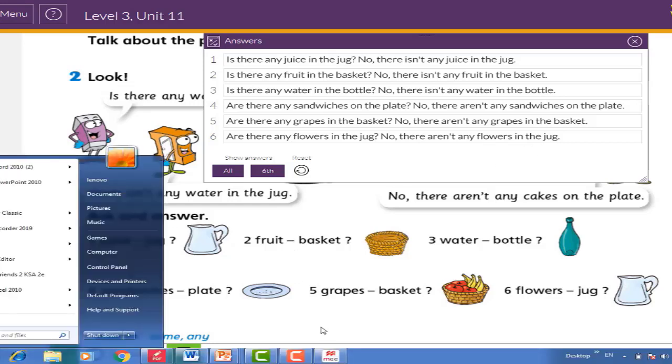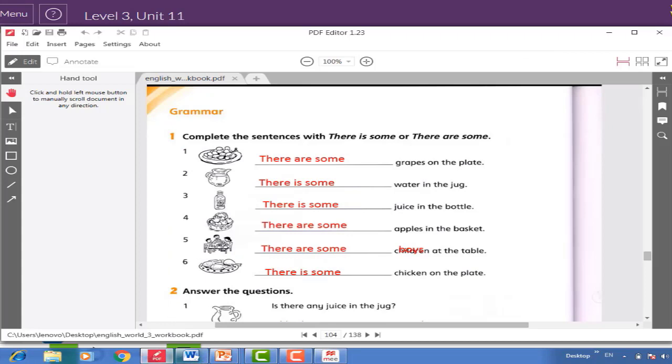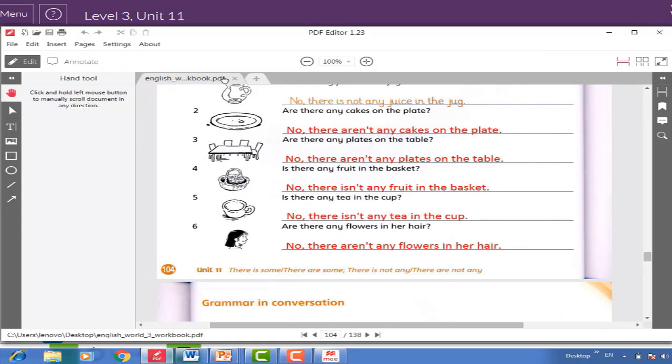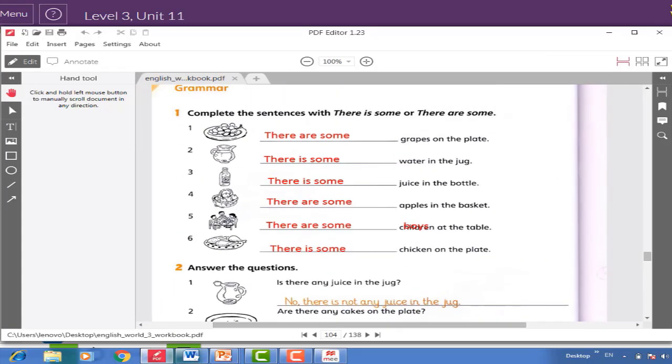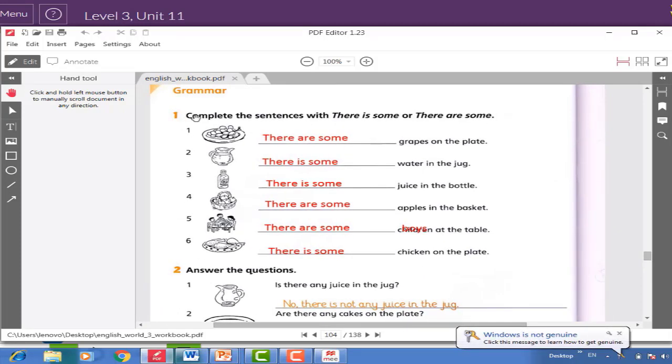Now please open your workbooks, page 104. This is grammar. Number 1. Complete the sentences with there is some or there are some. Number 1. There are some grapes on the plate.